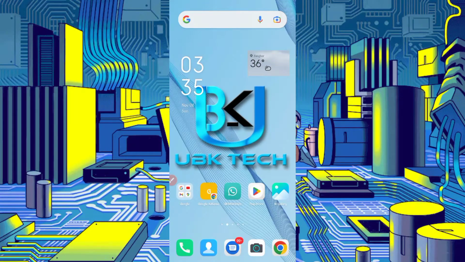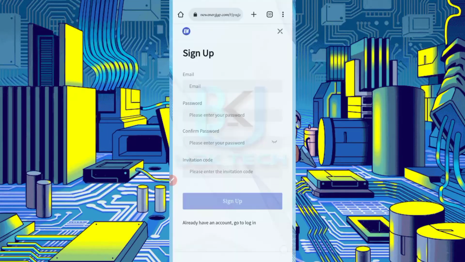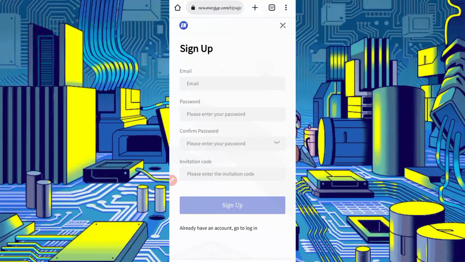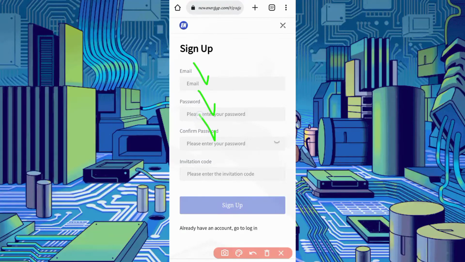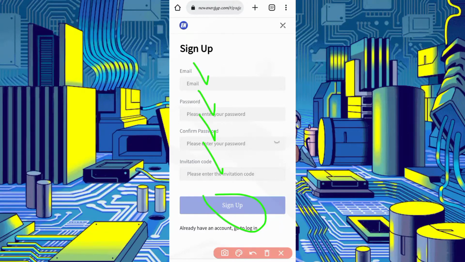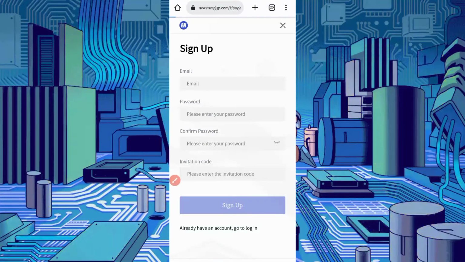First of all, you need the website link which is given in the description. So here you can see you need to create an account. Provide your email address, password, confirm password, and put your invitation code which is given in the description. You can copy it from there and paste your invitation code, then just click on sign up. Your account will be created. After creating the account, just log in.